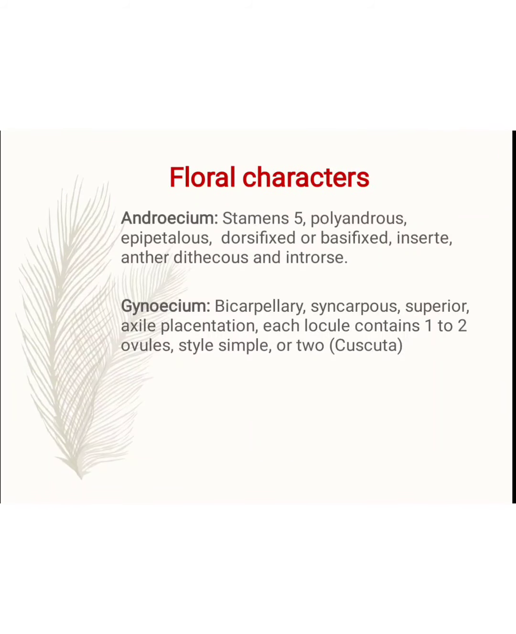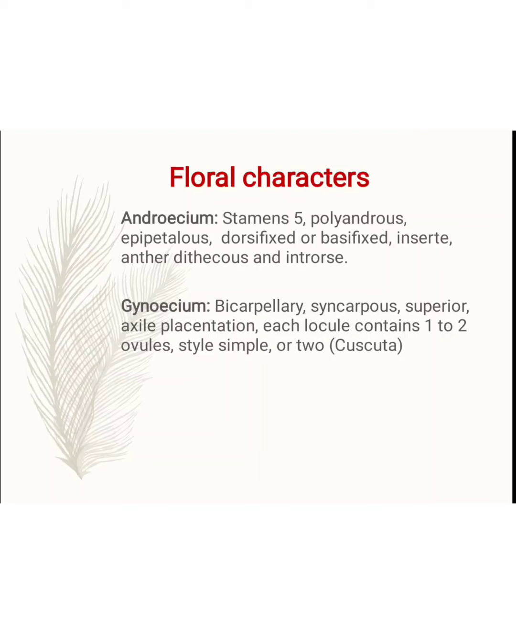Next, the androecium. In the androecium, the stamens are 5 in number, polyandrous, epipetalous, dorsifixed or basifixed anther arrangement, inserted, anther dithecous. It means the stamens are 5 in number, like the 5 calyx and corolla. They are polyandrous. Polyandrous means the filaments are free, not fused into bundles. Then the epipetalous means the stamens and petals are fused together.